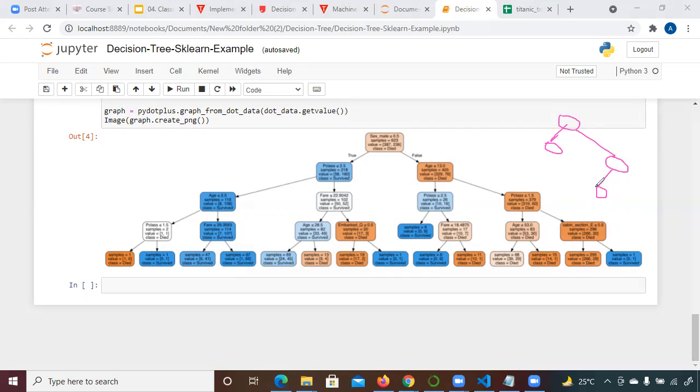What will be the height of the tree in this case? 1, 2, 3, 4, I think. I don't know; what I told you is to count the edges all the way down till the last node.